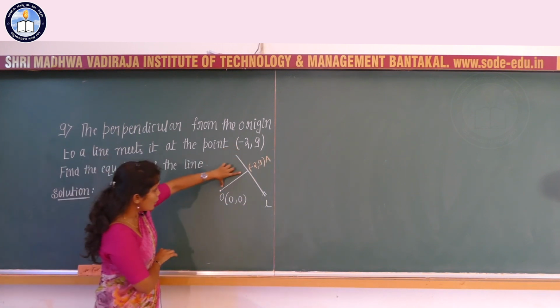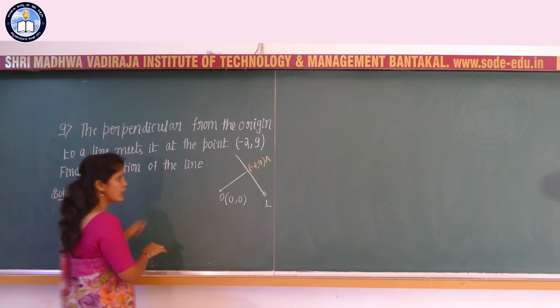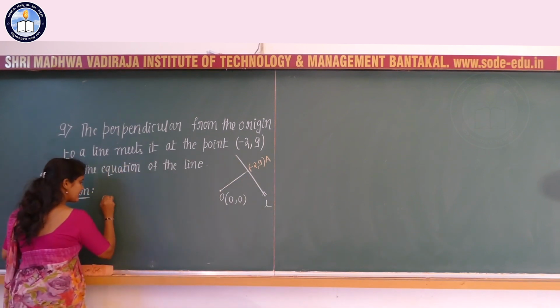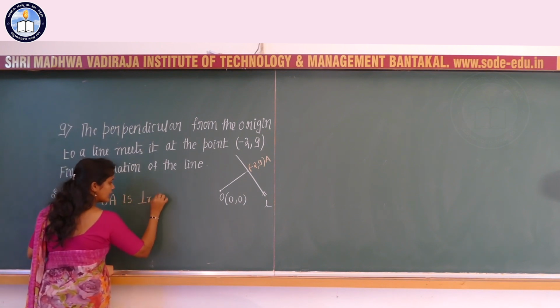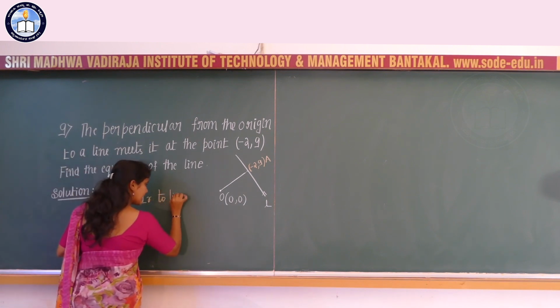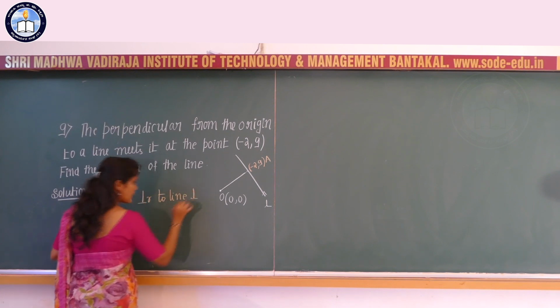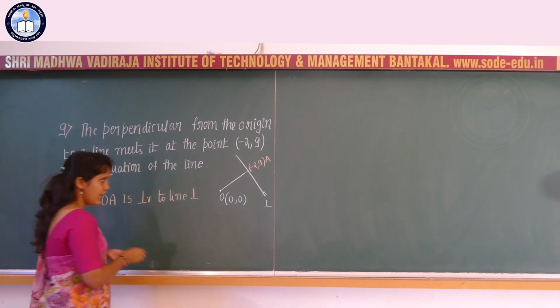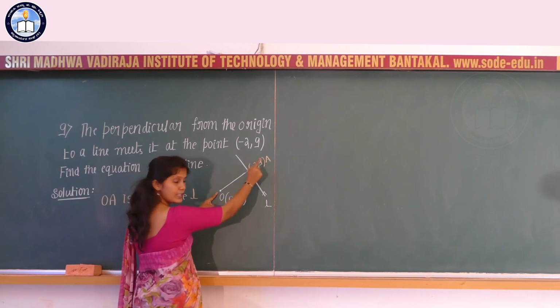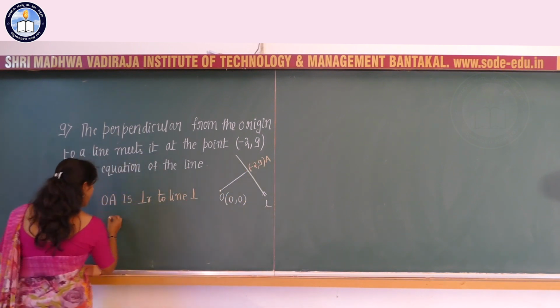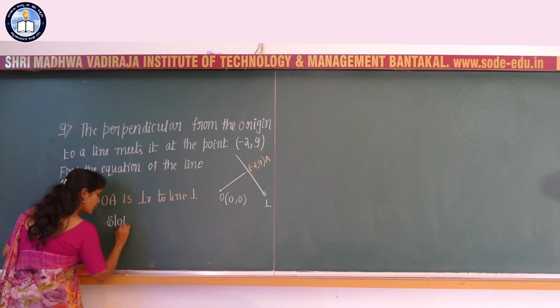We know that OA is perpendicular to L, right? So here we can say that OA is perpendicular to the line L, and we know the coordinates of the point O and the coordinates of the point A. So hence we can find the slope of OA.